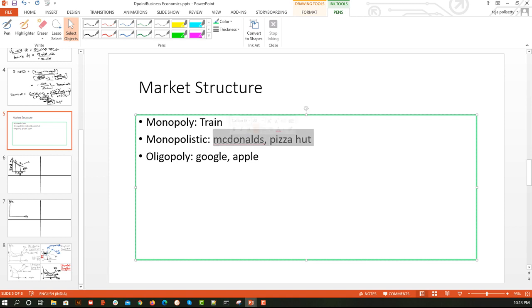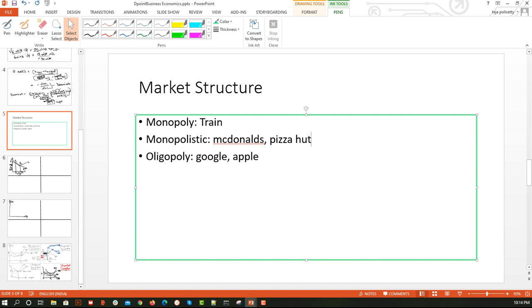That is, if McDonald's increases the price of the burger, will it decrease its customer base? No. So that means it is not a perfect competition, it is an imperfect competition, because it has its own brand in such a way that it can increase the product price or decrease the product price, which will not affect the demand curve significantly. So it doesn't show the perfectly elastic nature of perfect competition. So that's one of the differences.